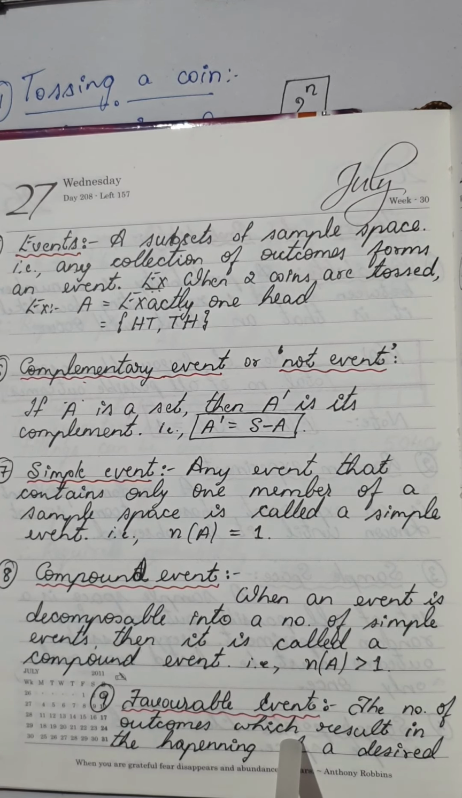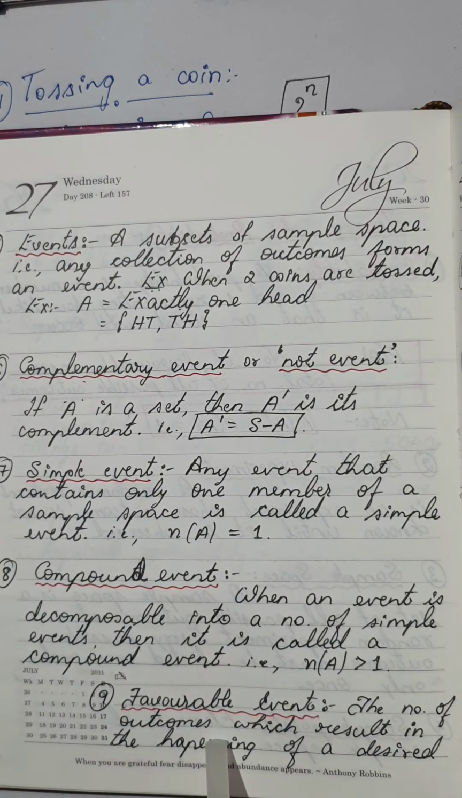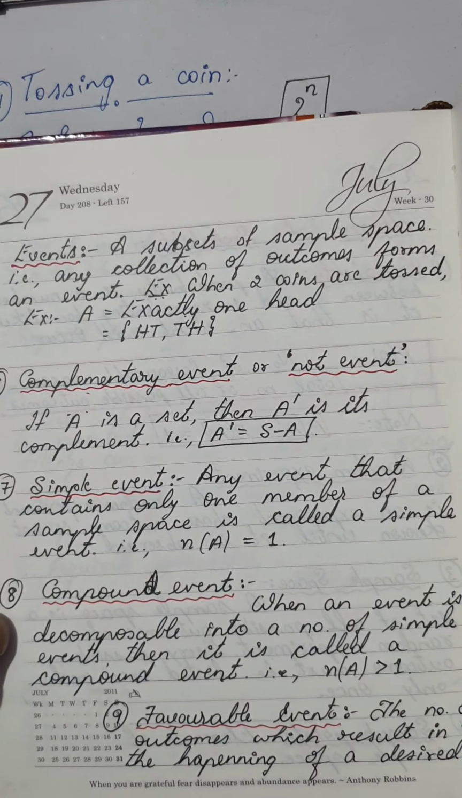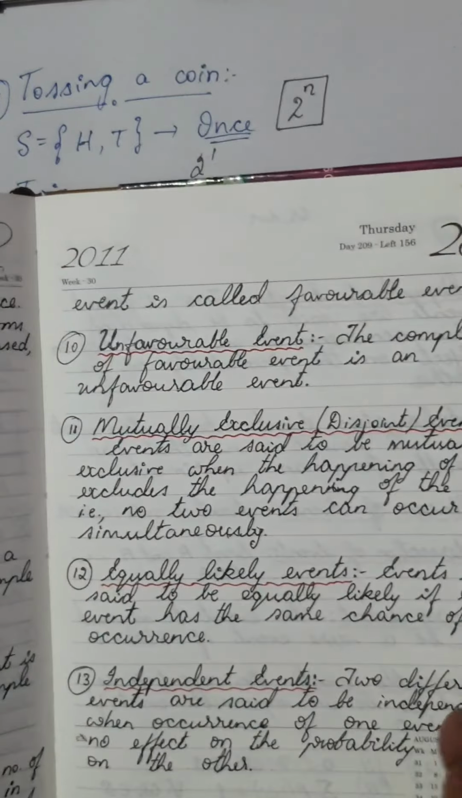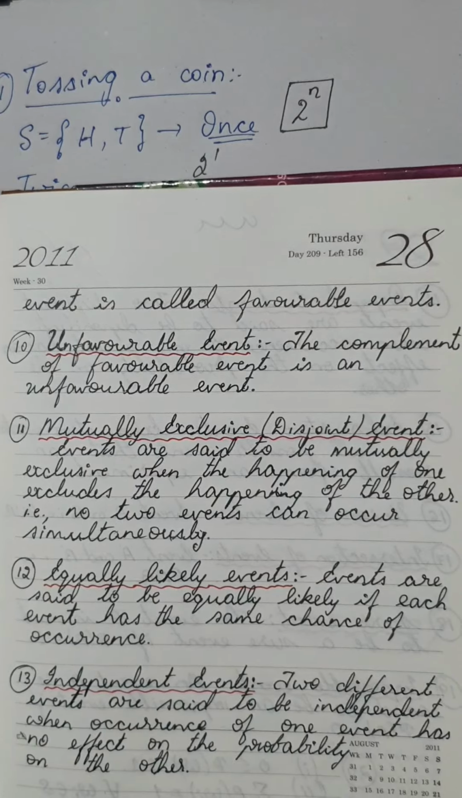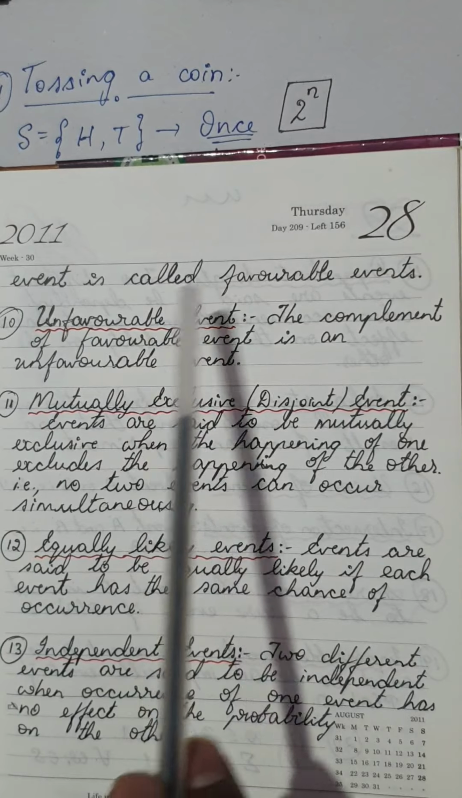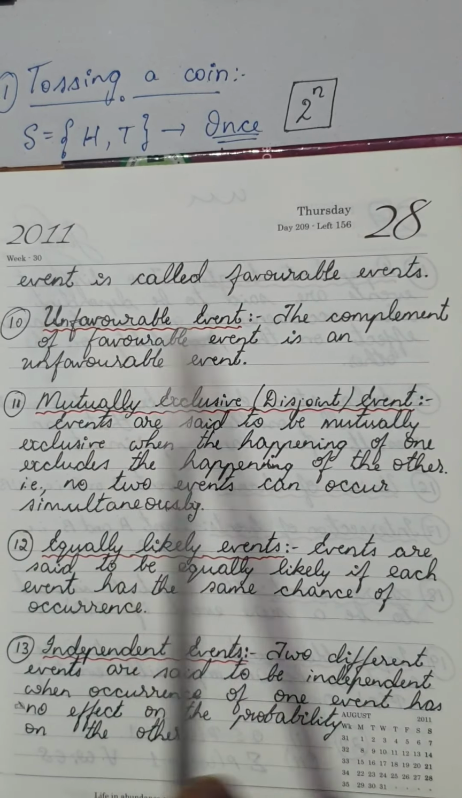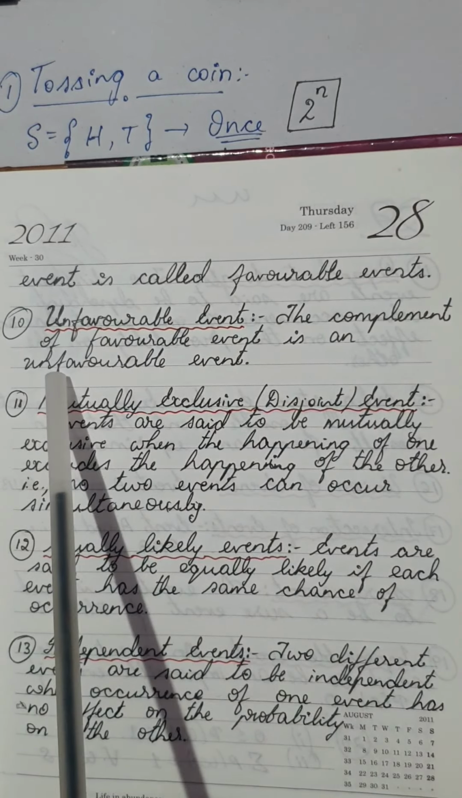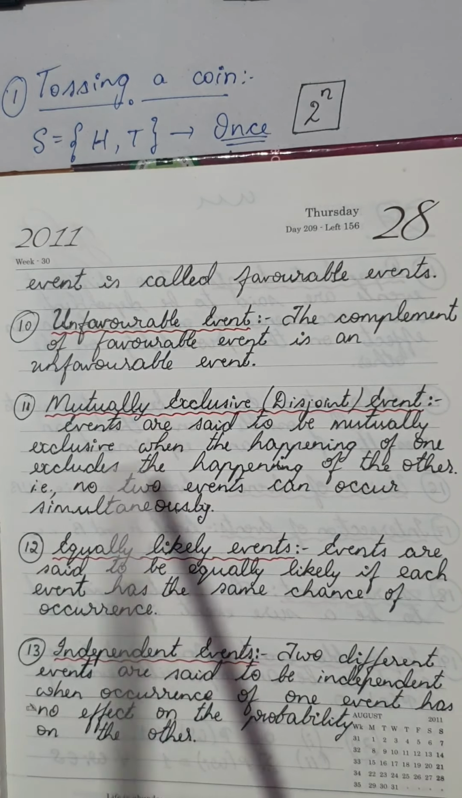Now the next definition we have is favorable event. The number of outcomes which results in the happening of a desired event is called favorable events. I repeat, the number of outcomes which results in the happening of a desired event is called favorable events. Next, going on to the unfavorable event, this is the opposite of favorable. The complement of a favorable event is an unfavorable event. Remember, these are two very important definitions.